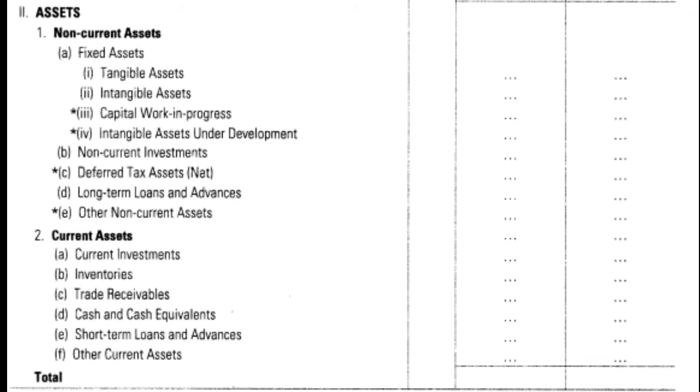Then non-current investment means long-term investment. The company has various subsidiaries, joint ventures, associates, and the company has made investment in its subsidiaries, investment in joint venture, investment in associates, which have to be shown in the long term investment. Then deferred tax asset: if there is no deferred tax liability, and there is a deferred tax asset net, then it has to be shown here. Then long term loans and advances, for example, the company has given a loan to anybody for a period of more than, say, 1 year, then that has to be shown here.